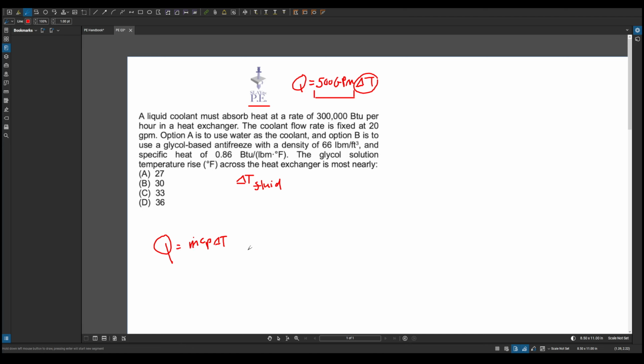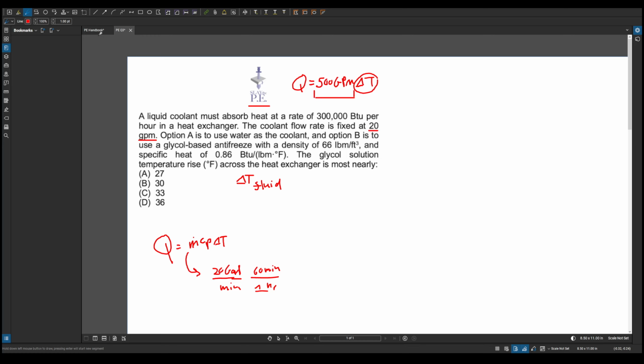Okay, so we know that we want this in terms of GPM because it gives us 20 GPM here. So we can rewrite this to 20 gallons, it's gallons per minute. Well, we want this in terms of hours because this is in BTUH. So we do 60 minutes in 1 hour.